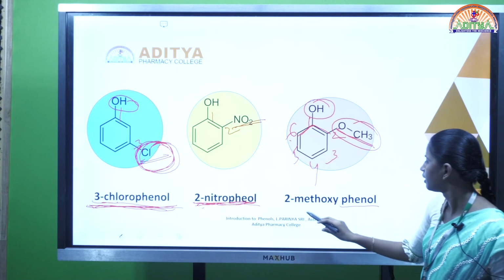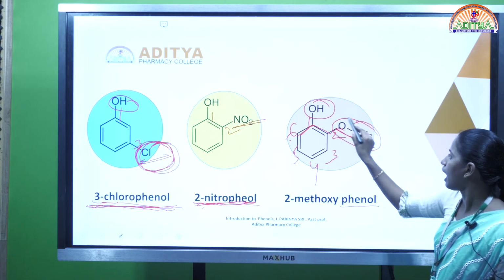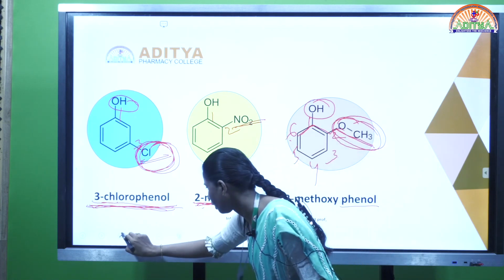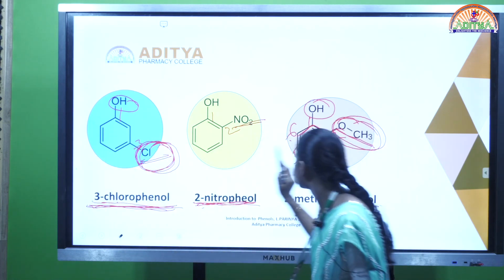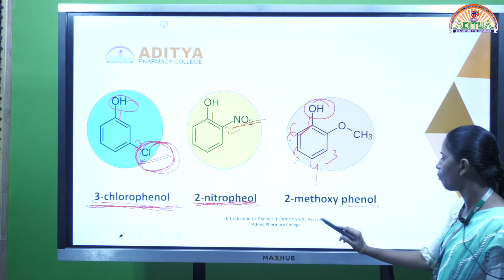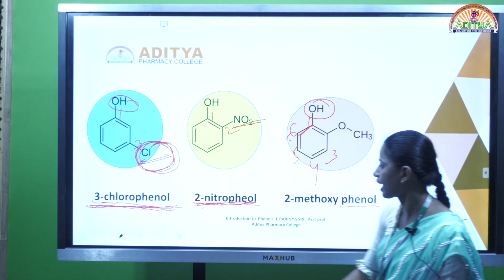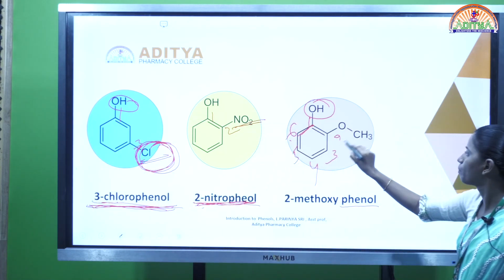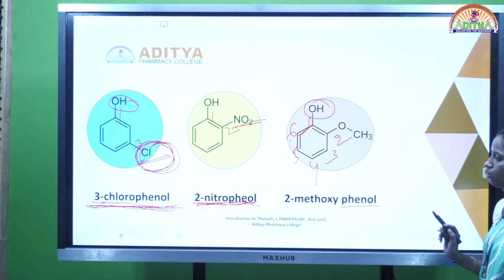And another compound has a methoxy group attached at the second position, so 2-methoxyphenol.